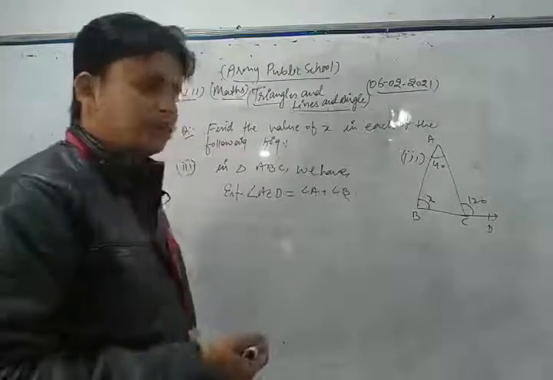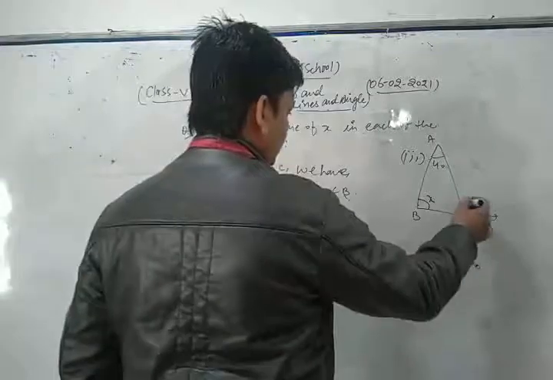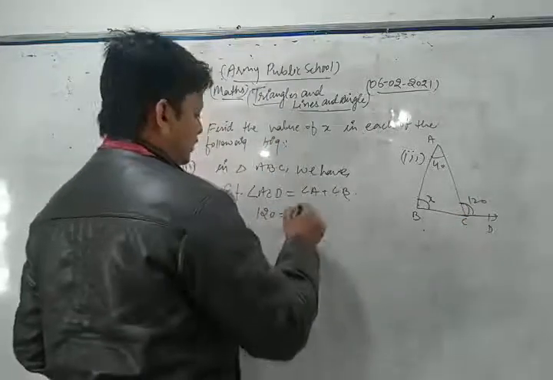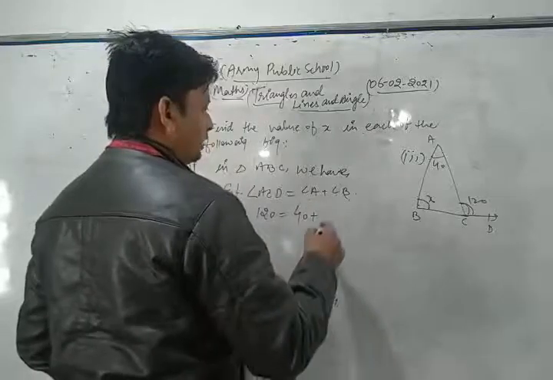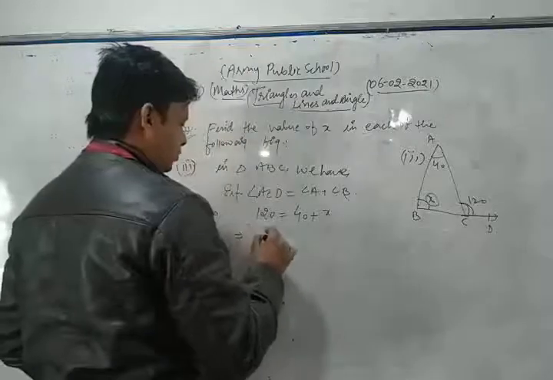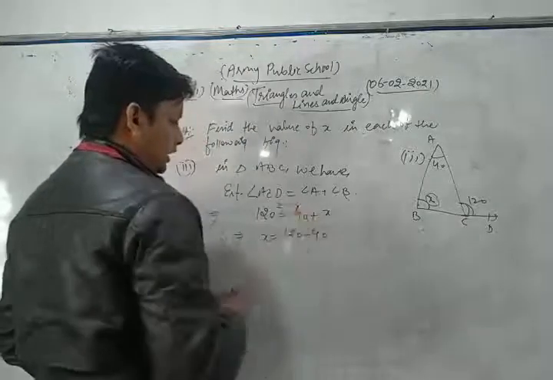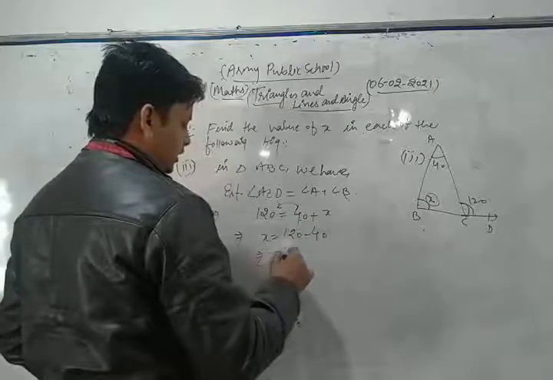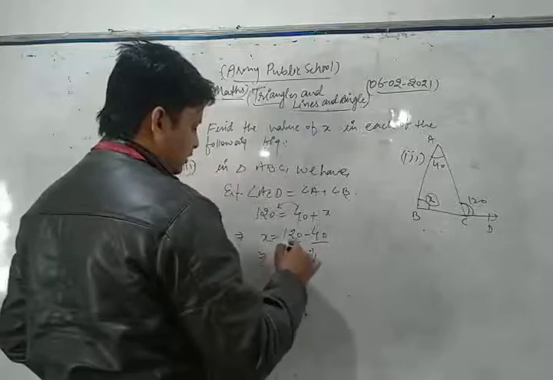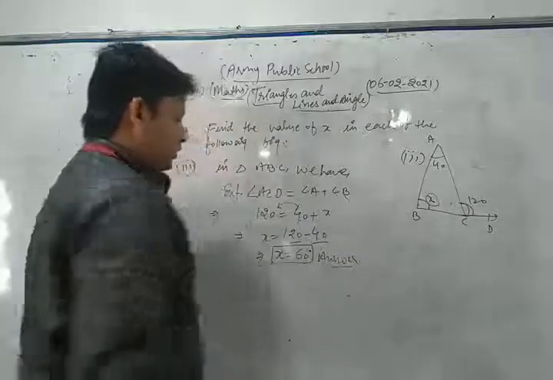Now in that figure we apply that property. Here the exterior angle is 120. We put 120 is equal to angle A, which is 40, plus angle B, which is x. Now we simplify: x is equal to 120 minus 40, transferring it to that side. So x is equal to 60 degrees. This is the required solution of the given question.